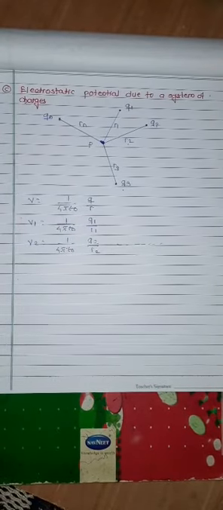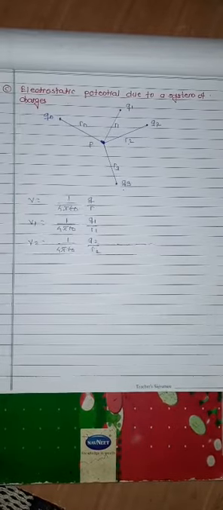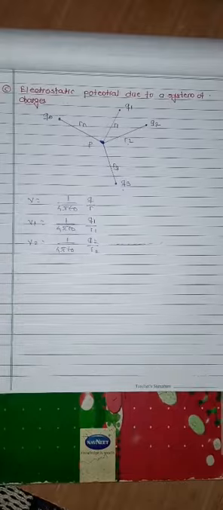The potential at a point due to a system of charges is the algebraic sum of the potentials due to the individual charges.